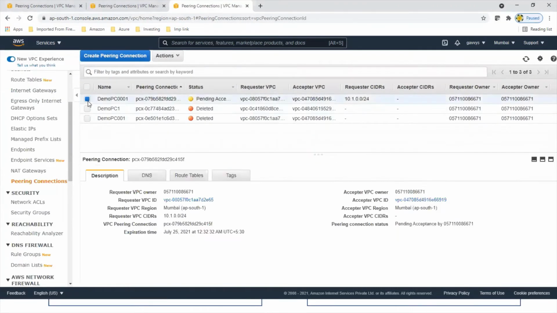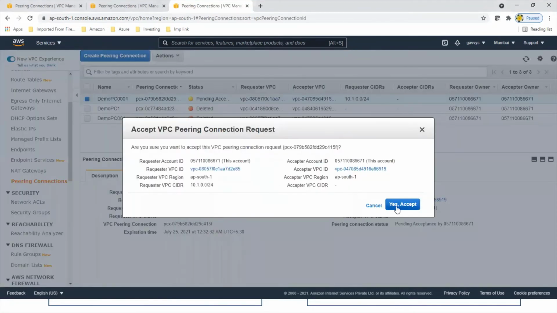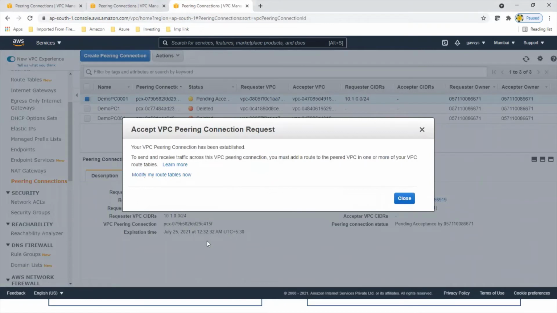So we have to accept it because VPC1 has requested it to connect to VPC2. So let's select it and accept this request. Yes. So now this request has been accepted by VPC2, and we have to modify the routing tables because for